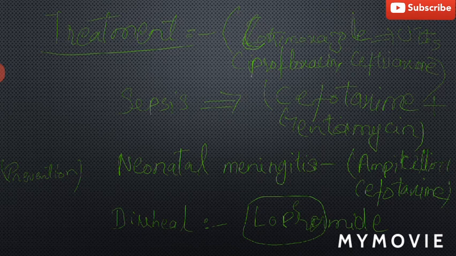UTIs can be lowered by using cranberry juice, by decreasing the use of catheters, and by prolonged prophylaxis with urinary tract antiseptic drugs. Cases of sepsis can be prevented by prompt removal or switching of the site of intravenous lines.